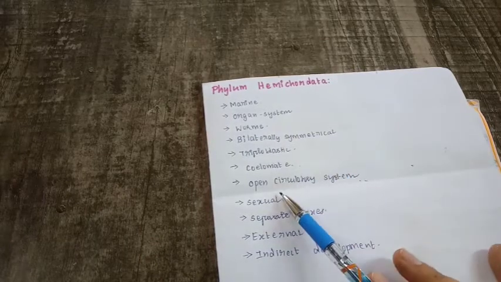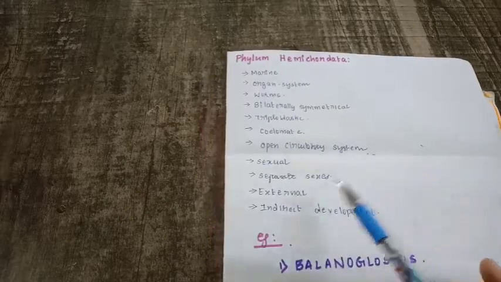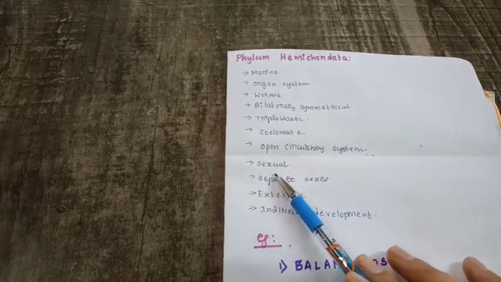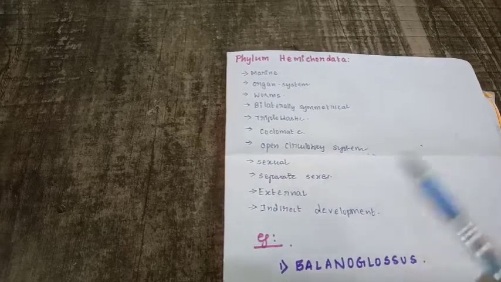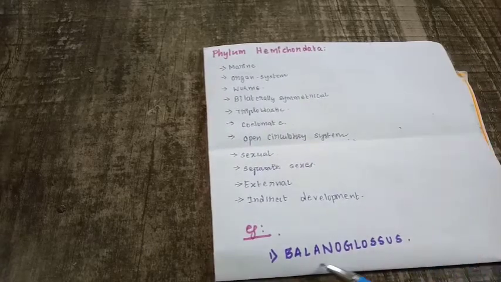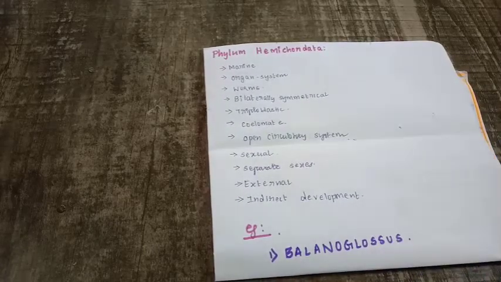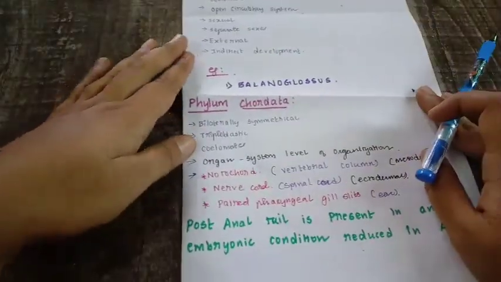Next, it has sexual reproduction and the sexes are separate, and the fertilization is generally external, and it also follows an indirect development. And the example is this particular organism. These are just to give you information. Okay, so next we'll go for phylum Chordata.